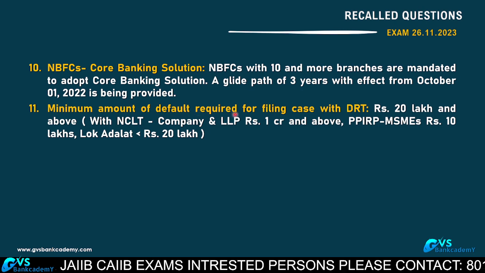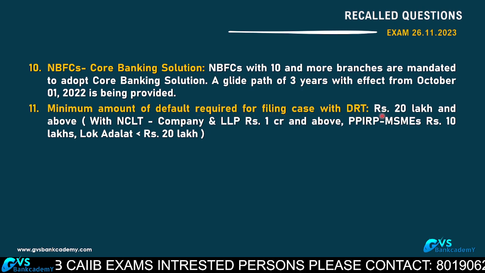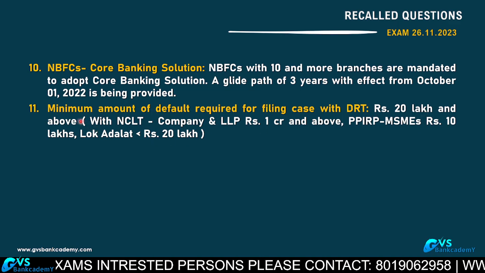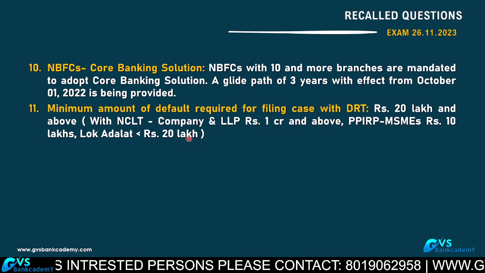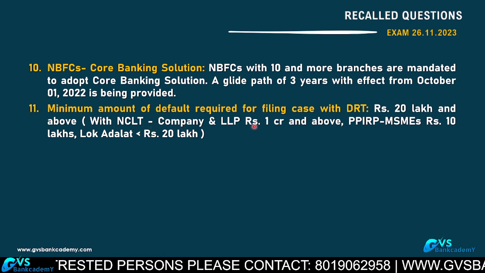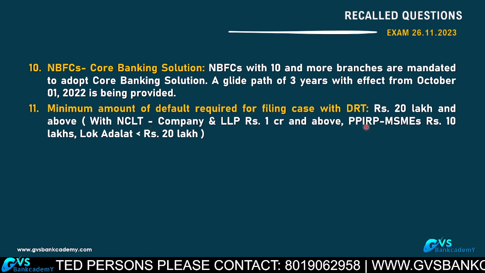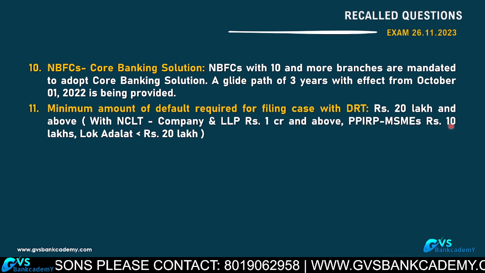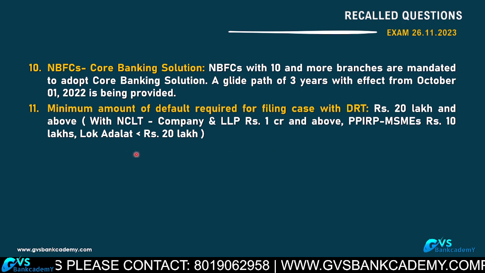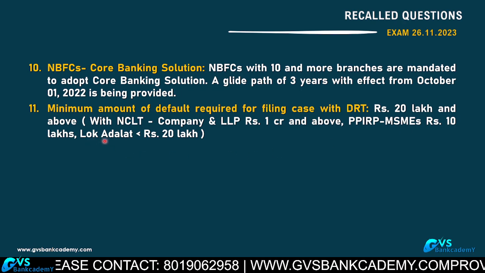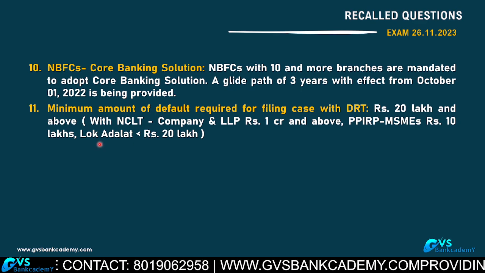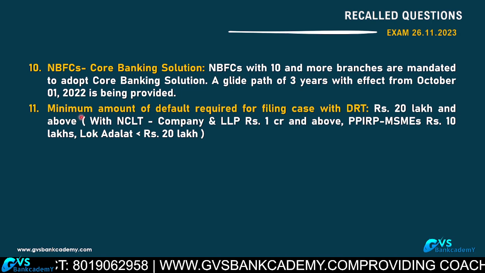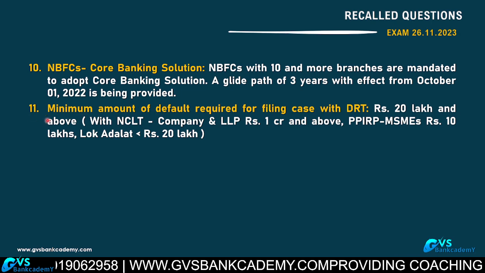11th, minimum amount of default required for filing cases with DRT: 20 lakhs and above. For referring cases to NCLT, the default amount for companies and LLP is 1 crore and above. PPIRP, pre-packaged insolvency resolution process for MSME units: 10 lakhs and above. For filing cases under Lok Adalat, less than 20 lakhs. If the Lok Adalat is organized by DRT, even above 20 lakhs, there is no limit. This is about recovery.